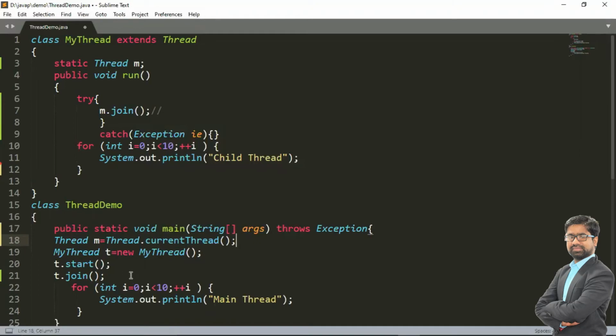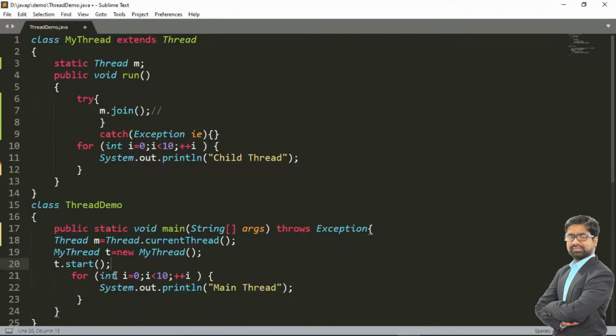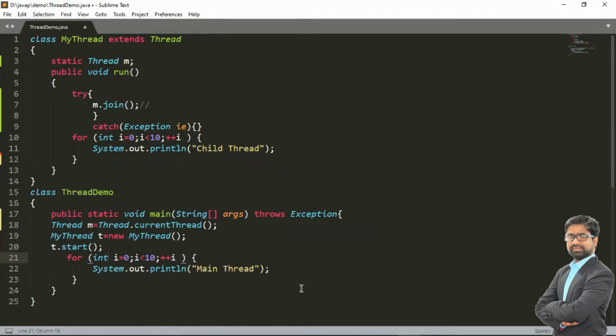So I have to start this first, and there is no need to write the join method here. Then we write the logic to print messages for the main thread. Now I'm writing the Thread.sleep method, passing the time as the argument, so that the main thread will get more chances.